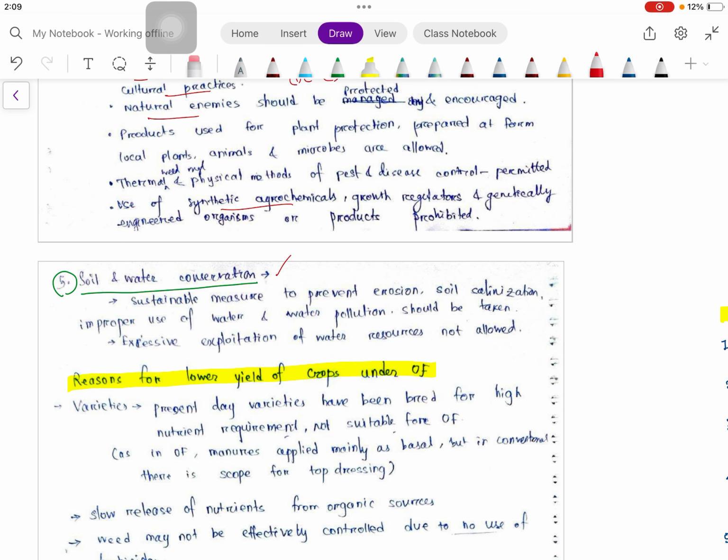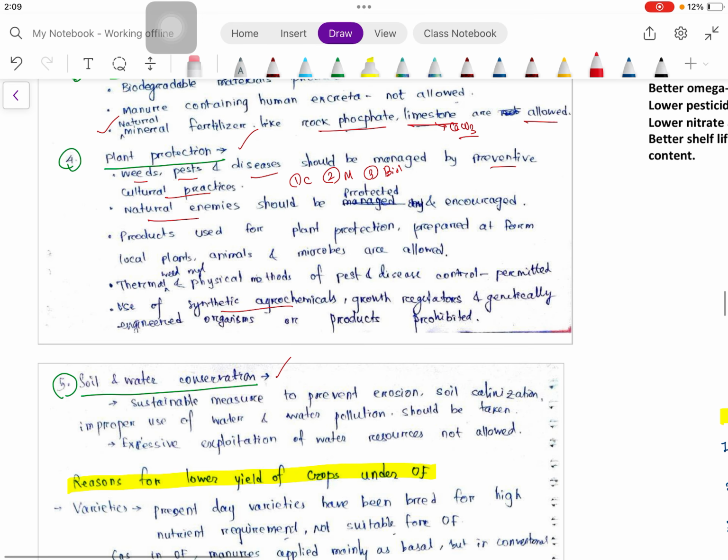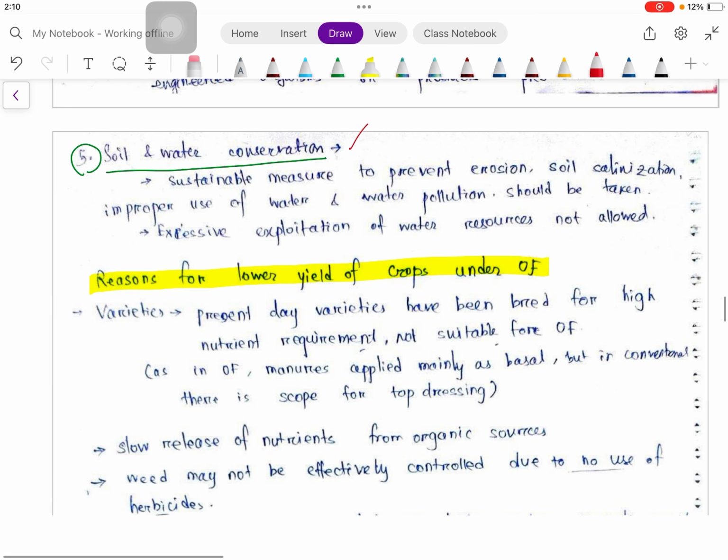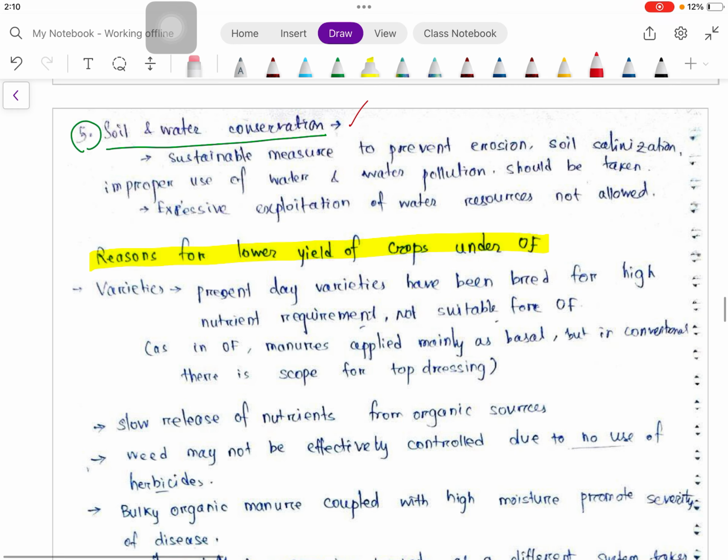Soil and water conservation is also one standard of organic production. Then, it results in lower yield of crop under organic farming. Whatever the variety or seeds we are using, those varieties have been bred for high nutrient requirement and high water requirement, so those are not suitable for organic farming. So the research and development on input of organic farming is very poor.